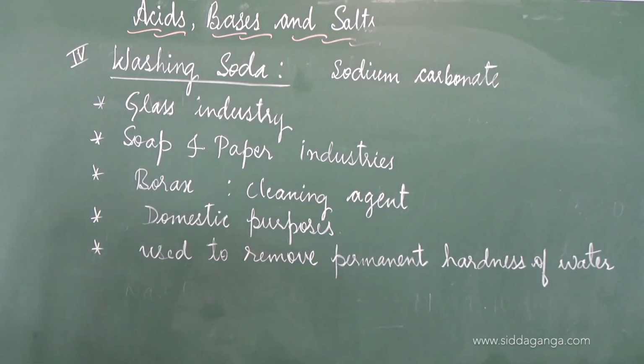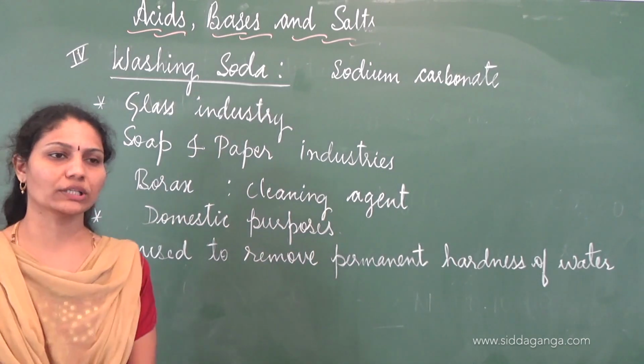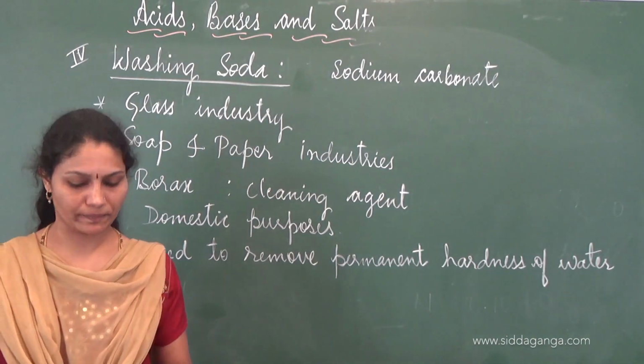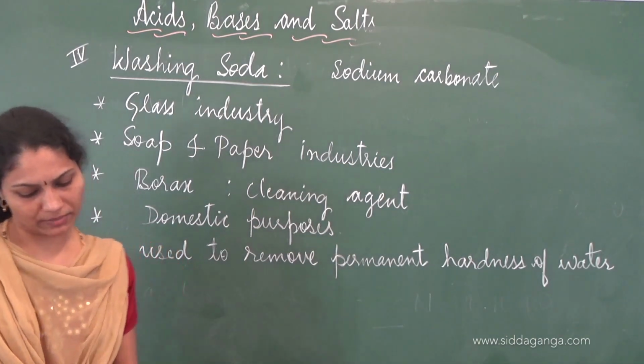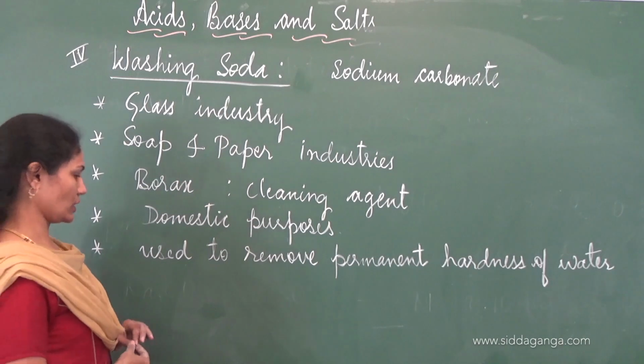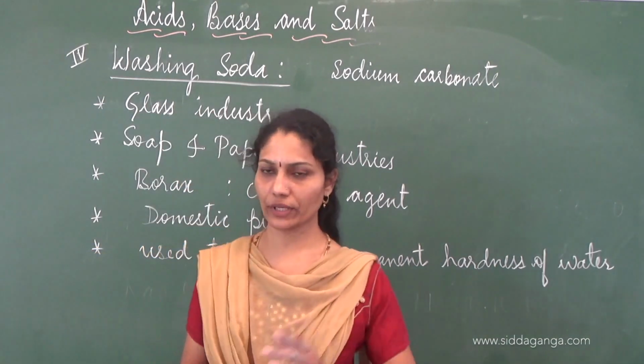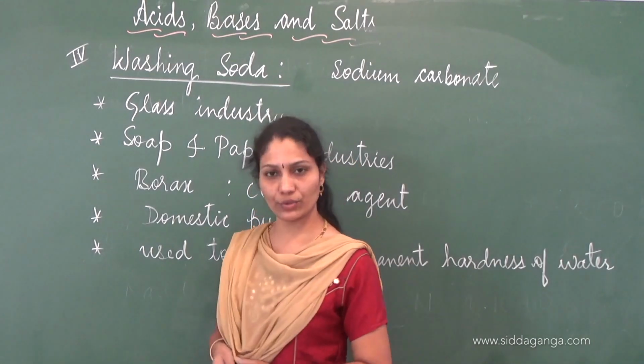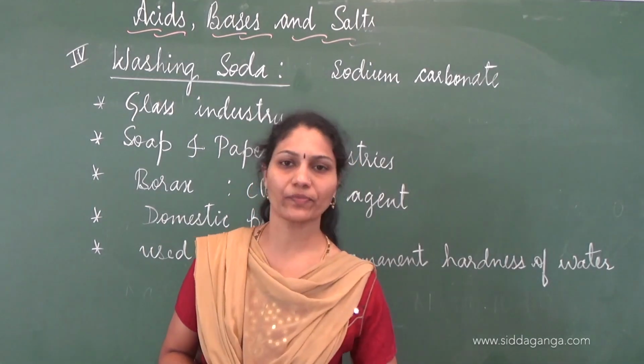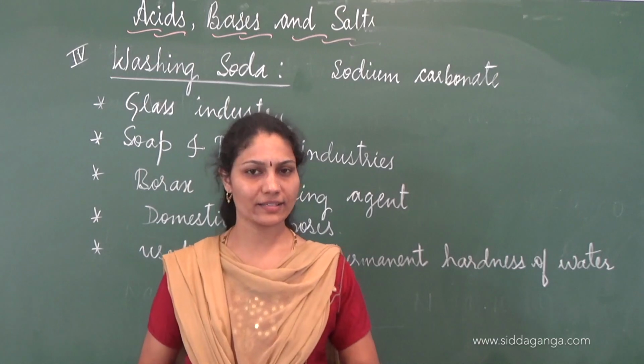The carbonate ions of Na2CO3 react with the calcium and magnesium ions present in hard water, making it very soft. So it's used to remove permanent hardness of water, and that is how it makes hard water soft. So these are the uses or some of the applications of washing soda. Is this clear to you, children?